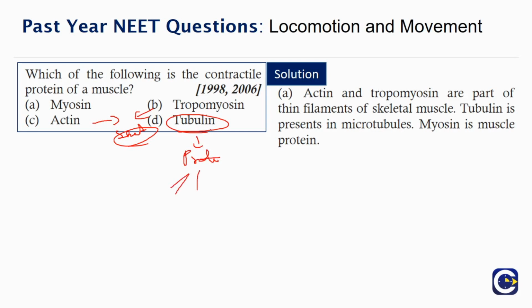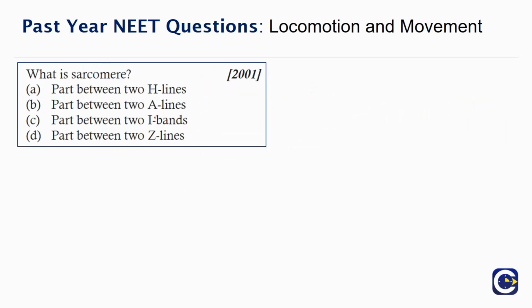Tubulins are mostly found at the cellular level. So when there is cell division, we see microtubules. When examined closely, they are mostly made by tubulins. So myosin is the only contractile protein of the muscle. Answer is myosin. So moving on to the next question.